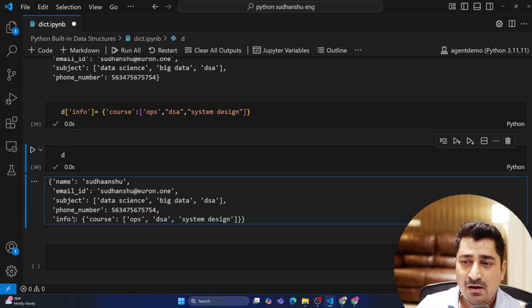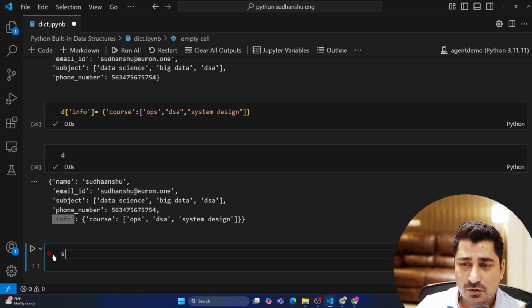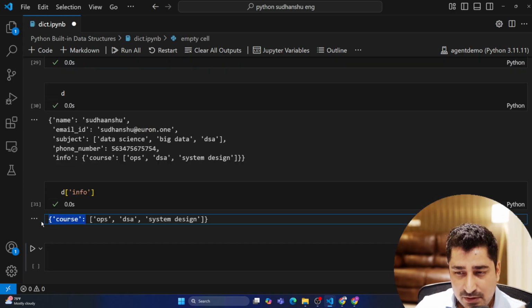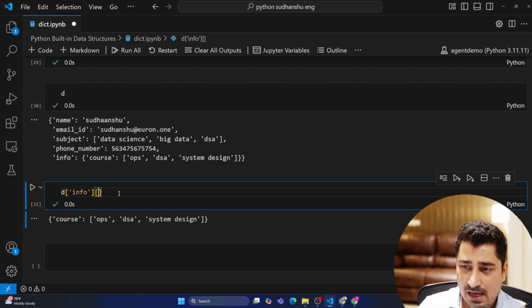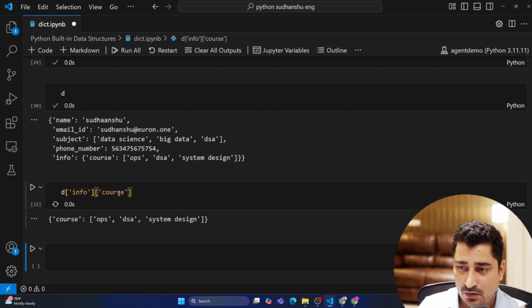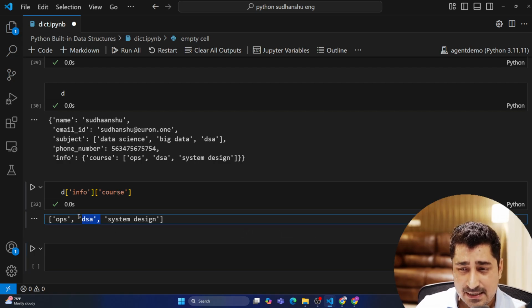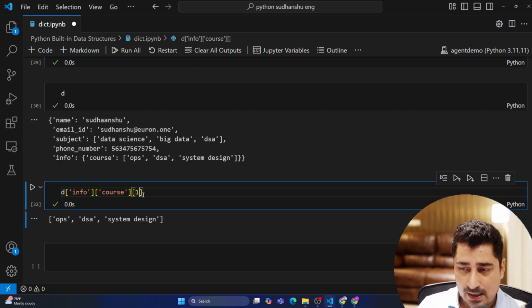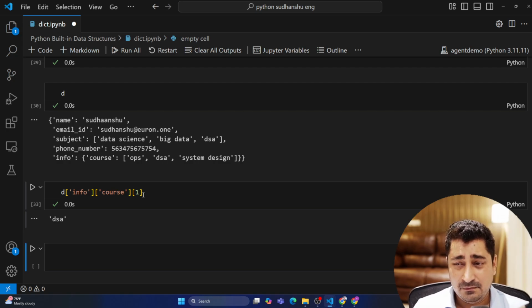It's very simple. First of all, reach out to info. So here, dictionary of info, you can try to reach out to info. Yeah, this is giving you this. Then I will try to reach out to this key, so here we have course. Now I have to extract DSA. Now DSA is available in a list. So what I can do is 0, 1. So here from the 1st index, I'm able to get this DSA.